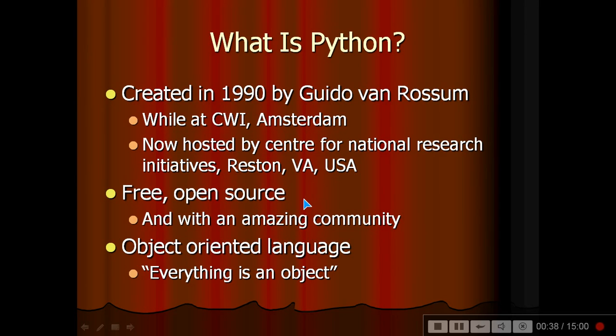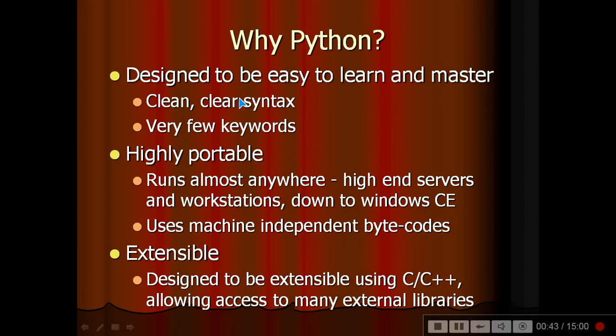It's an object-oriented language, so everything is an object. It is designed to be easy to learn and master. So clean, clear syntax, very few keywords, highly portable, runs almost anywhere, from high-end servers and workstations down to Windows CE, and uses machine-independent bytecodes. Python is extensible, that means designed to be extensible using C, C++, allowing access to many external libraries.